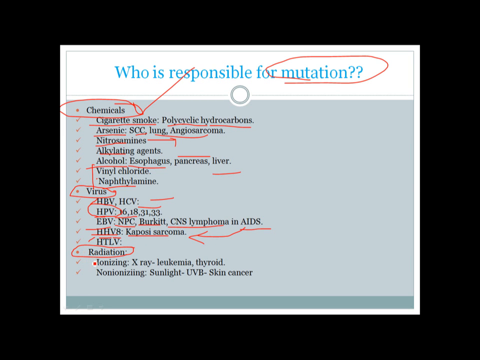And radiation. There are two types of radiation, ionizing and non-ionizing. The most common form of ionizing radiation is X-ray or radiotherapy, which can cause leukemia and also thyroid cancer. For non-ionizing radiation, the most common example is the ultraviolet B spectrum from sunlight, which falls onto the skin and can cause skin cancer.